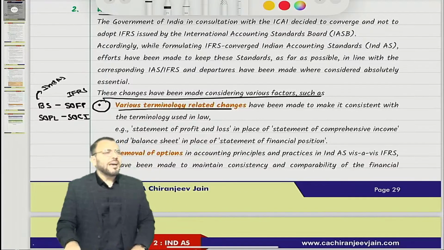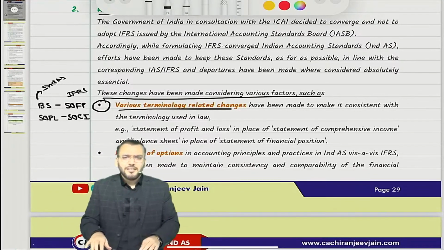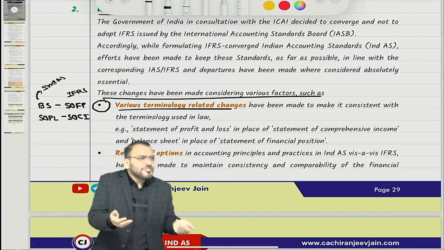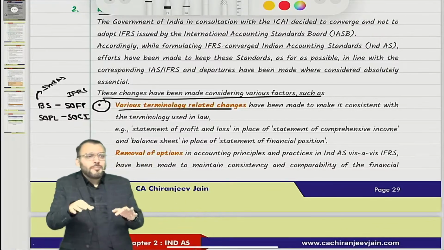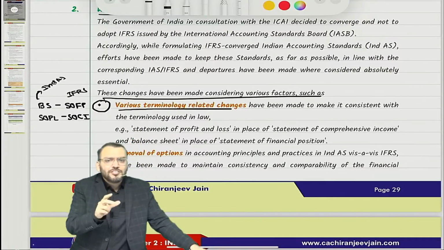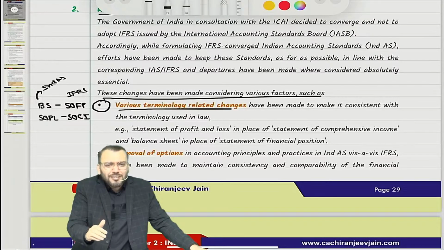Correct. What is balance sheet? Balance sheet is nothing but balance sheet is what? Balance sheet shows the financial position of assets and liabilities. What is the correct term? You only say balance sheet or financial position? Statement of financial position. Which is the accurate name?